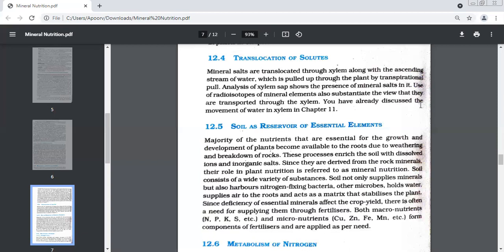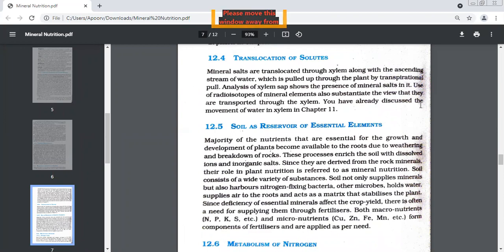So how did we do this? We inserted some radioactive elements in the water in the soil. When the plant took water, it took that radioactive element along with it. When water was going up in the xylem, the radioactive mineral was also going. How was it proved? It was emitting radioactive radiations. This proved that the radioactive element which we had added in the soil has now reached the xylem of the stem. First, it must have reached the xylem of the roots, then the xylem of the stem.